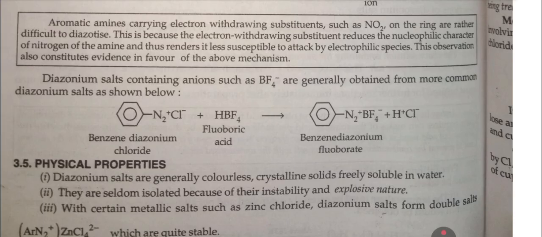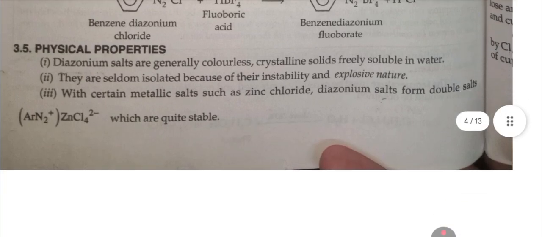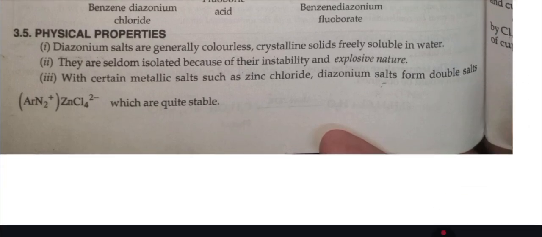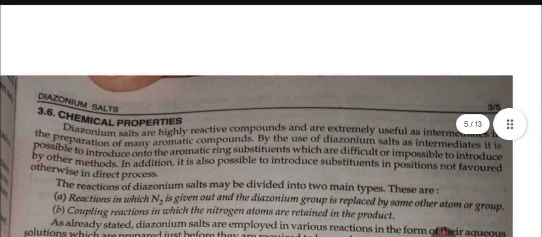Diazonium salts containing ions such as BF4 negative are generally obtained from the more common diazonium salts as shown below. Benzene diazonium chloride plus fluoroboric acid gives rise to benzene diazonium fluoroborate. Physical properties. First, diazonium salts are generally colorless, crystalline solids, freely soluble in water. Second, they are seldom isolated because of their instability and explosive nature. Third, with certain metallic salts such as zinc chloride, diazonium salts form double salts which are quite stable.